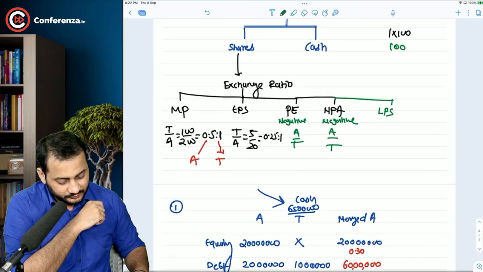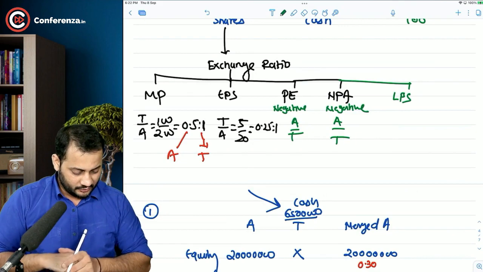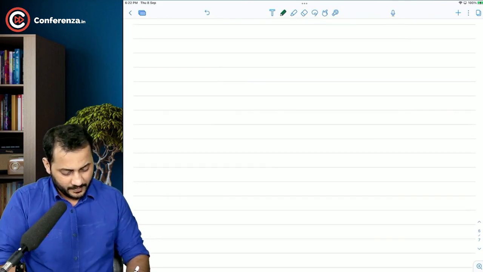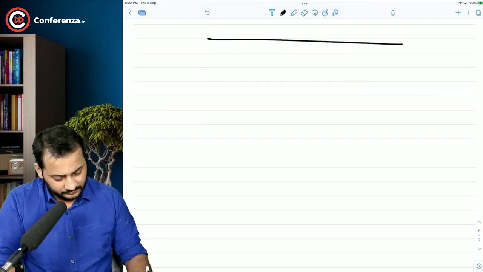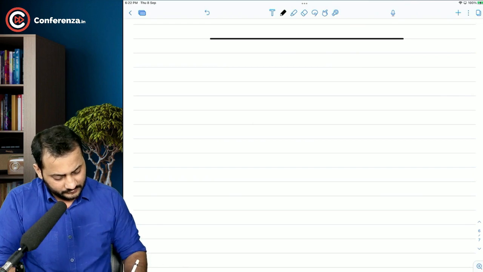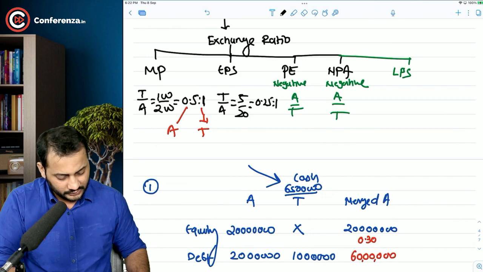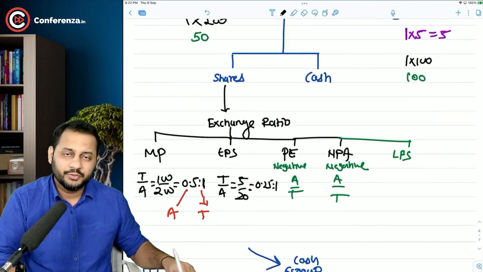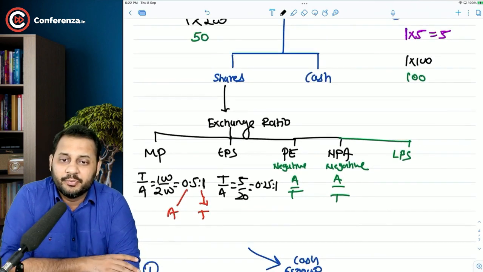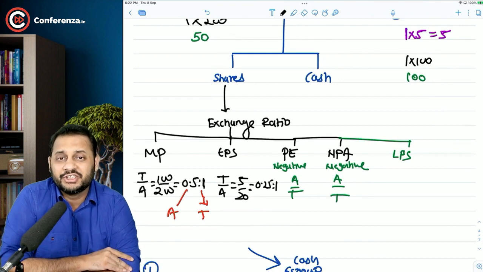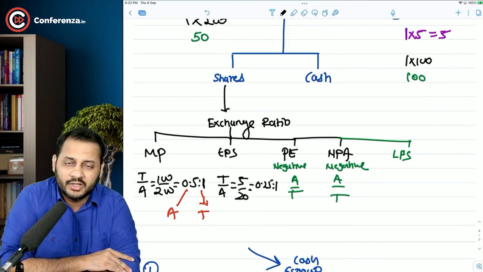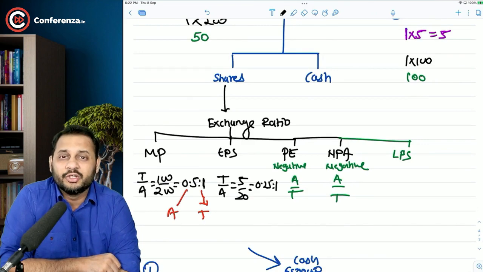Okay, sir. That's very much clear. Now coming over to the next part. Let's say, for example, we can solve the second question itself now. Yeah, that's it. So this is the exchange ratio, based on which you will decide how many shares should be given to the other company. We'll take the rest of the part from this along with the question itself.